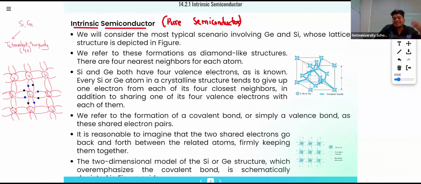Now, if you increase the temperature, there will be breakage of the bond, and because of the breakage of the bond, this electron will break free and start to flow. But the breakage will be so small that the current we get will be very low. Because of that, it will be of no use for us.